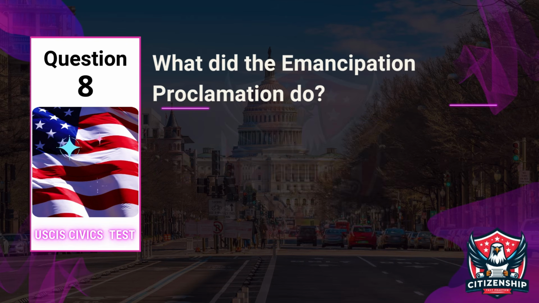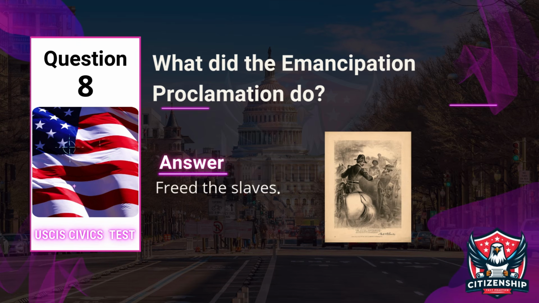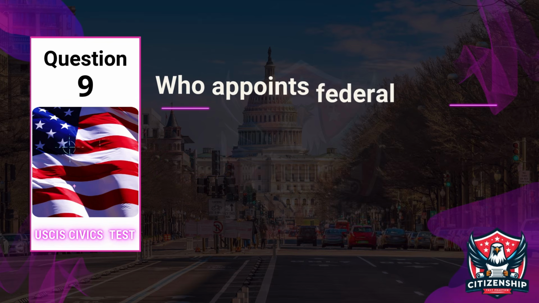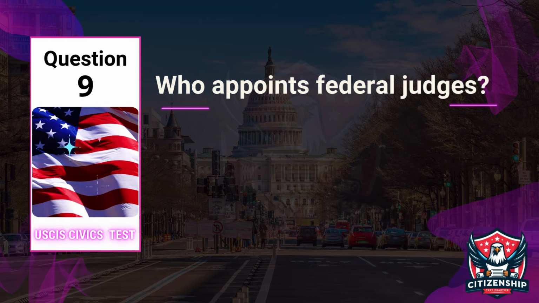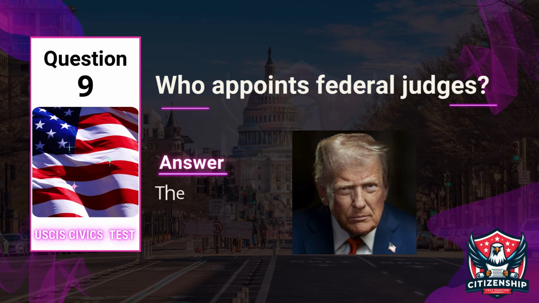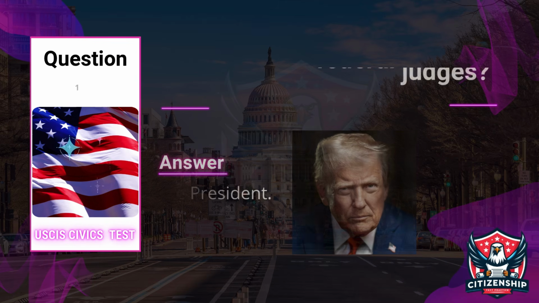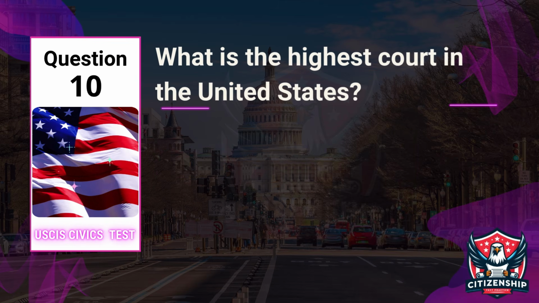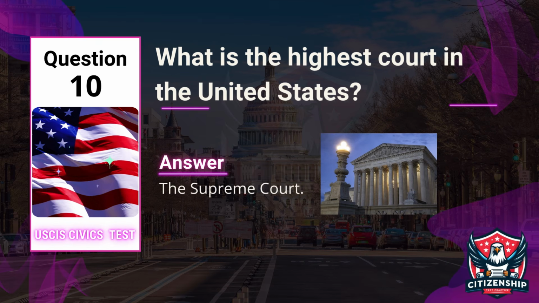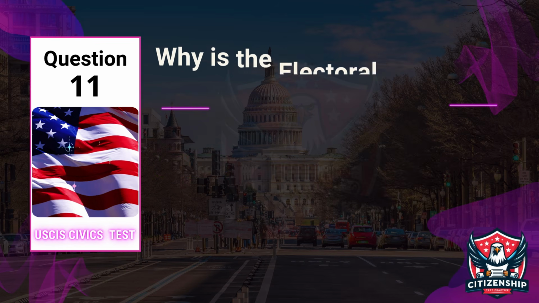Question 8. What did the Emancipation Proclamation do? Answer: freed the slaves. Question 9. Who appoints federal judges? Answer: the President. Question 10. What is the highest court in the United States? Answer: the Supreme Court.